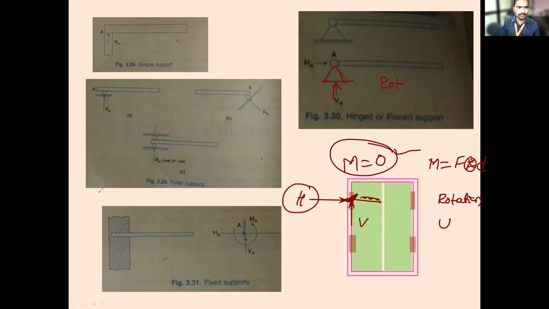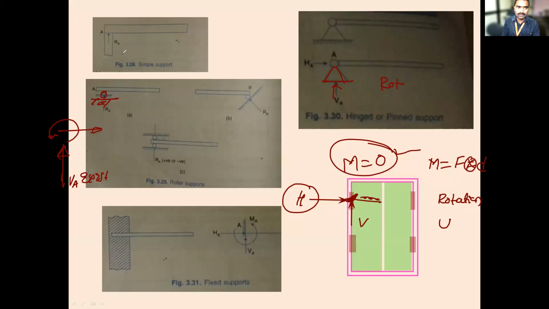Now come to the roller point. Roller means what? Rotation is allowed. Is it moving in the x direction? Yes, horizontal is possible. Is it moving in the y direction? No, vertical is not possible. And it can rotate. But is it moving in a vertical direction? No, it will not move vertically. That's why a vertical reaction exists. In that direction, movement is not possible.